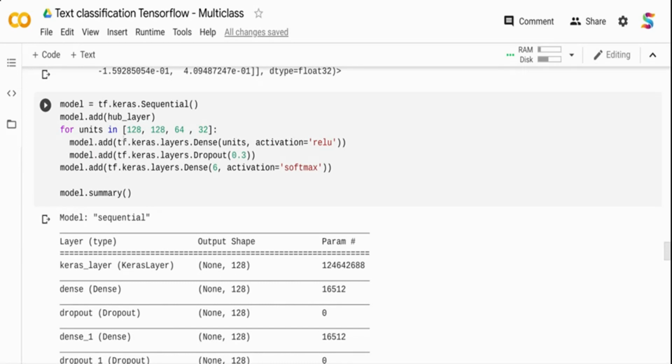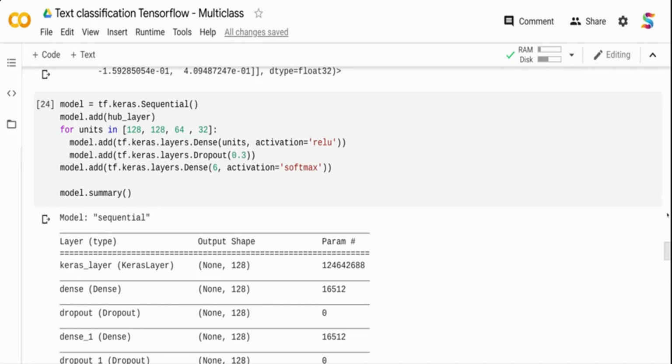So here I am adding 128, 128, 64, 32, four hidden layers, right? And I am iterating through it, and I am creating a dropout of 30% in each and every hidden layer I have created. And finally I am adding a layer which is my output layer. I have six classes, so the dense value should output six predicted values, because I am passing a one-hot encoded value. I'm telling my activation as softmax function.